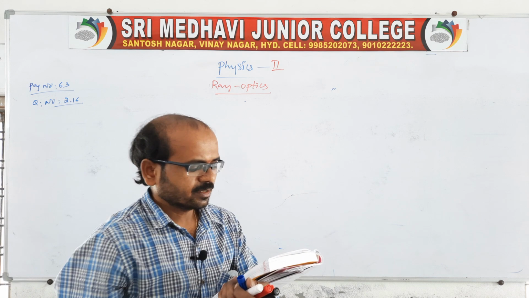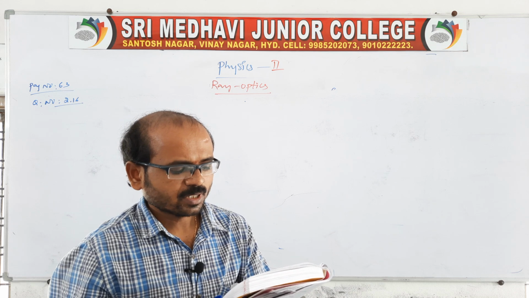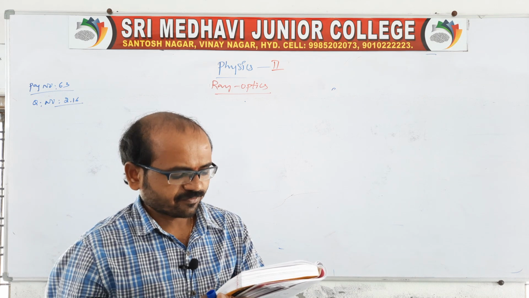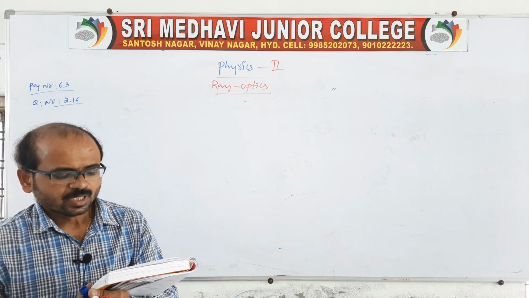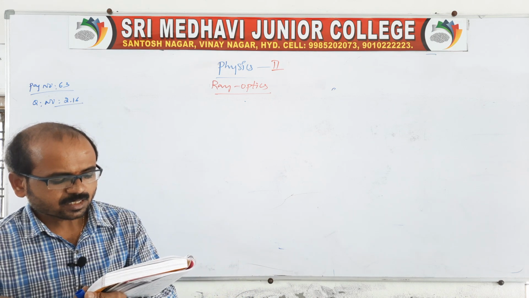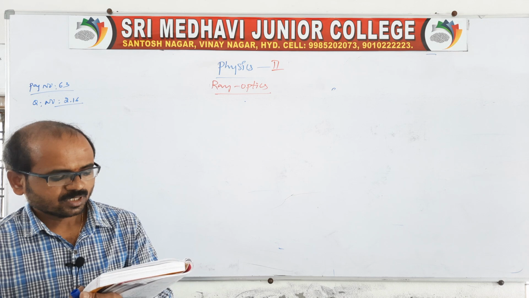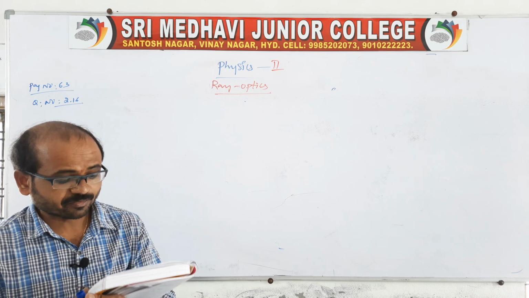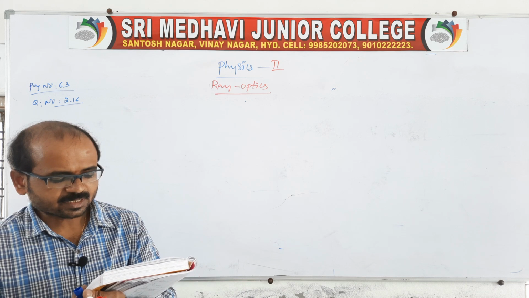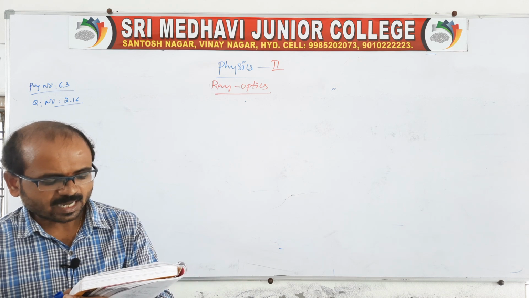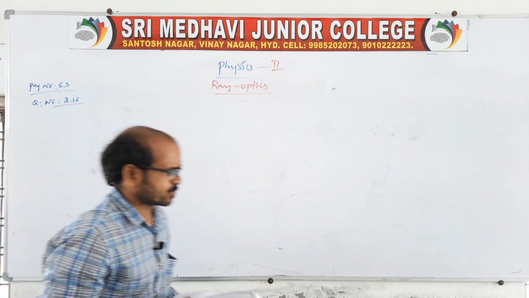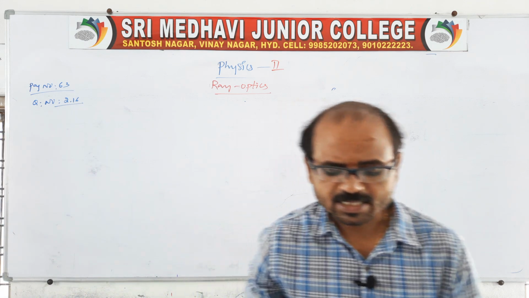A small pin fixed on the tabletop is viewed from above from a distance of 50 centimeter. By what distance would the pin appear to be raised if it is viewed from the same point through a 15 centimeter thick glass slab held parallel to the table? See, there is the question. I'll explain clearly what is being asked.